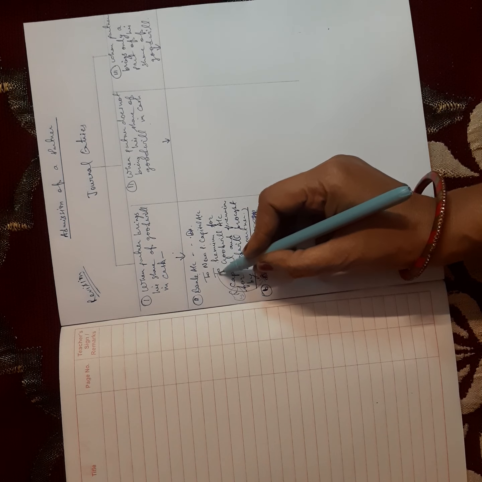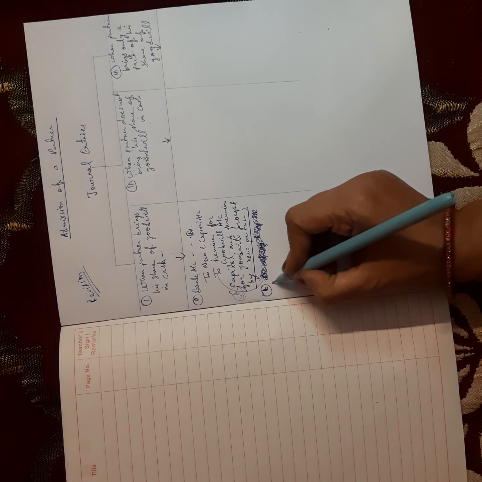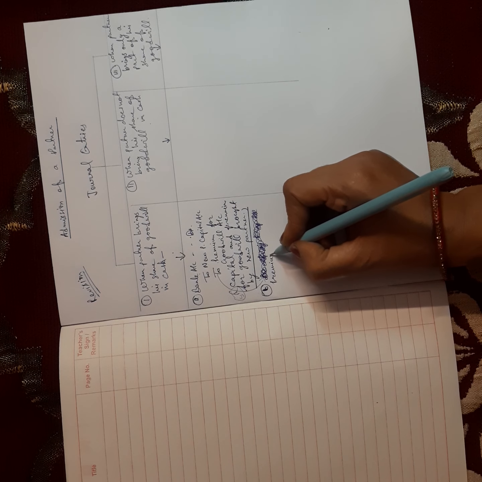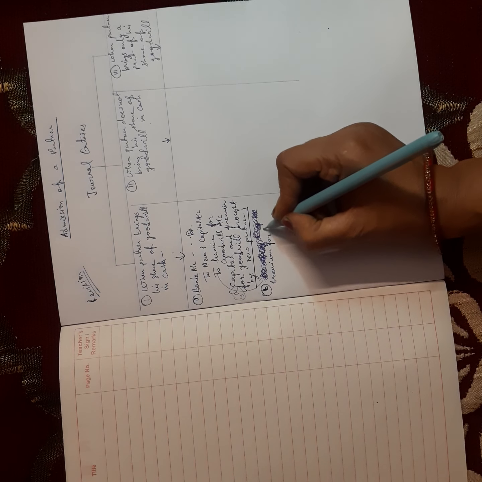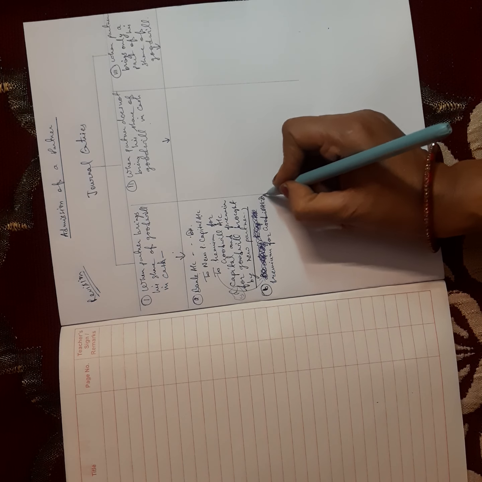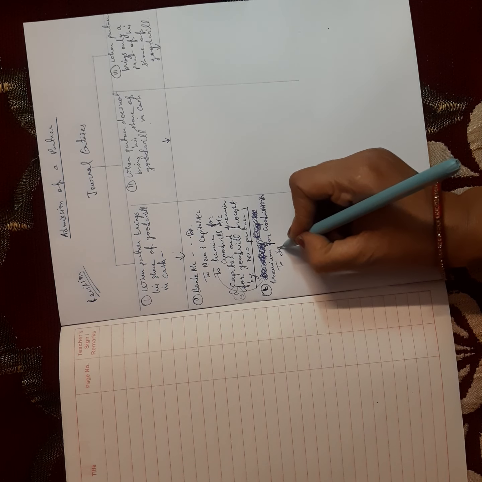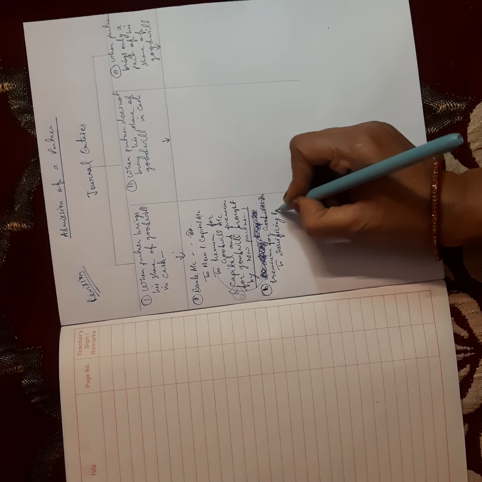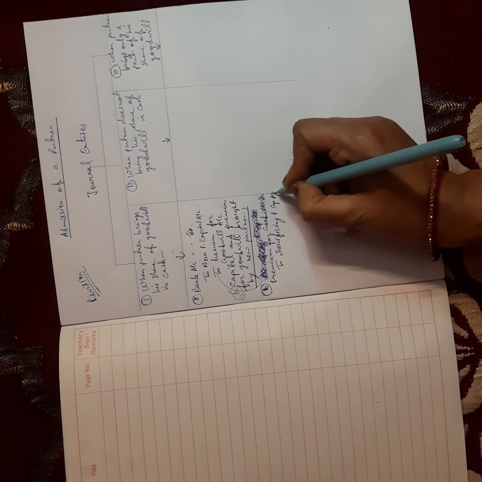This premium for goodwill which is created in the first journal will be debited in the second journal. Premium for goodwill account debit to sacrificing partners' capital account.